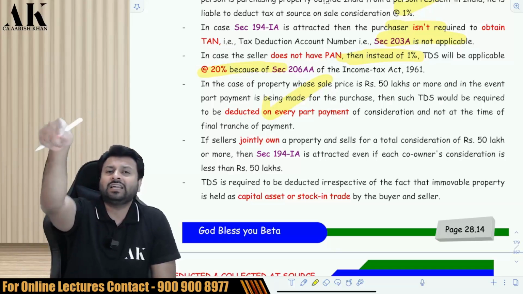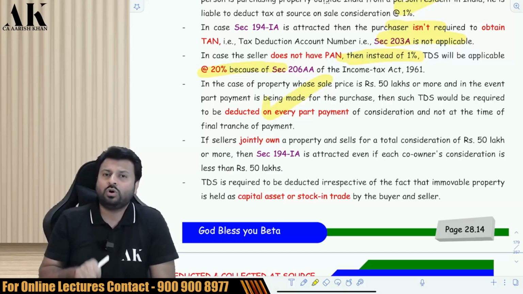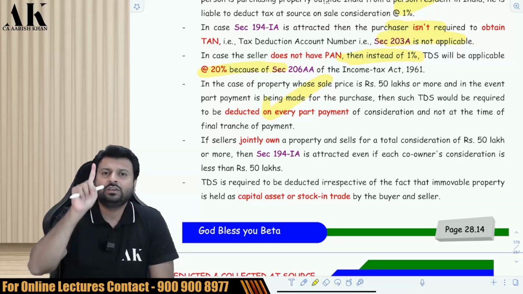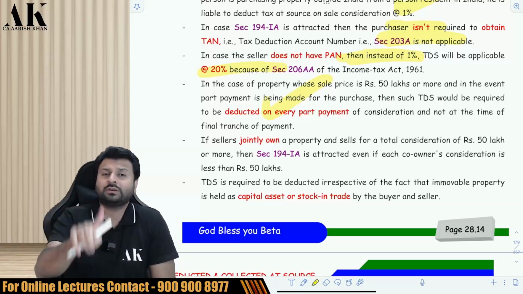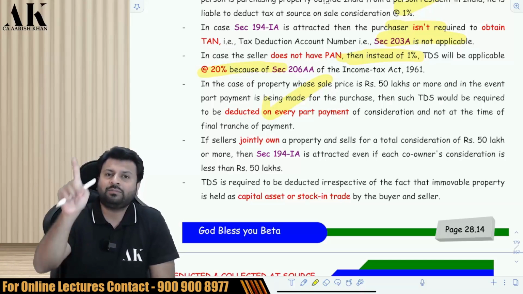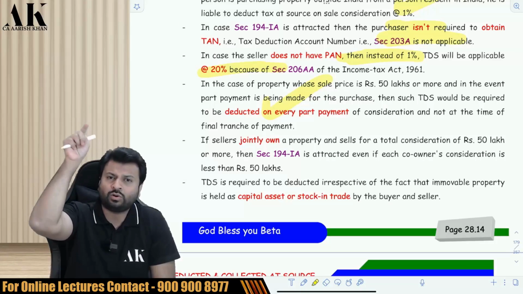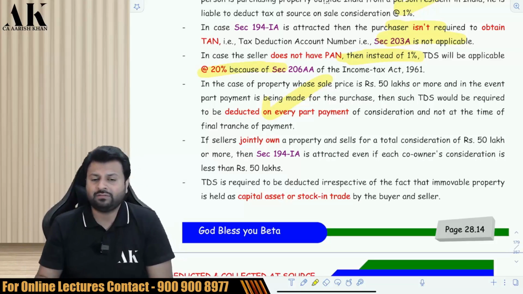Sir, what if the other person is a co-owner? There are two co-owners, husband and wife, 50-50 co-owners, and I am supposed to pay 30 lakhs to one person and 30 lakhs to the other. Then am I supposed to deduct TDS? Yes. You are not supposed to see the number of co-owners. You are supposed to see the value of the property. If the value of the property is 50 lakhs or more, deduct TDS no matter whether there is one owner or 10 co-owners. The value of the property is what matters over here.